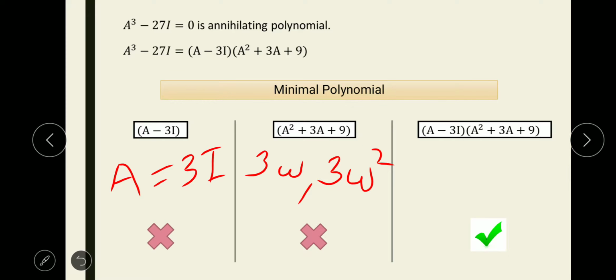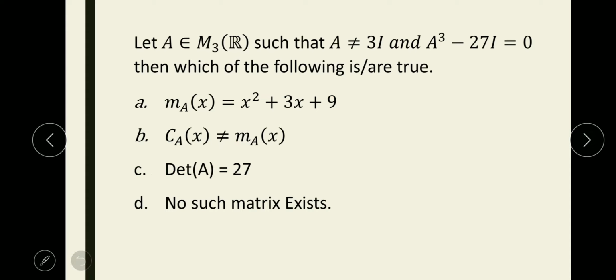So we get the minimal polynomial equal to (A − 3I)(A² + 3A + 9I), which is equal to A³ − 27I. Okay, so let us take it further and come back to the question.